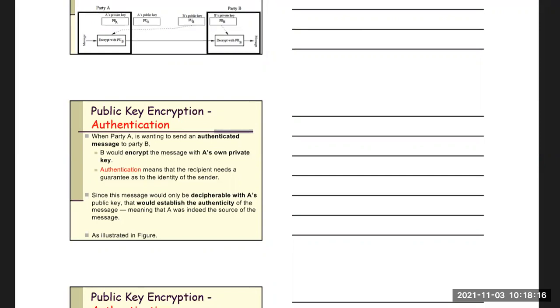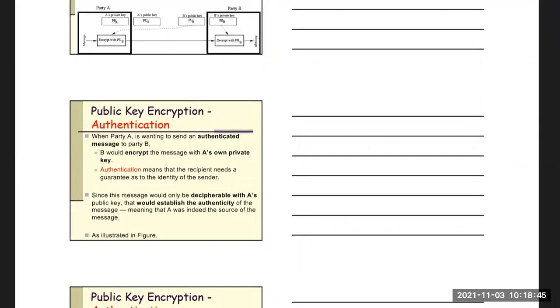But for authentication, party A wants to send an authenticated message to party B. That means A wants to tell B, yes, I am A, no other person is A, I am only A. So A will encrypt the message with A's own private key.